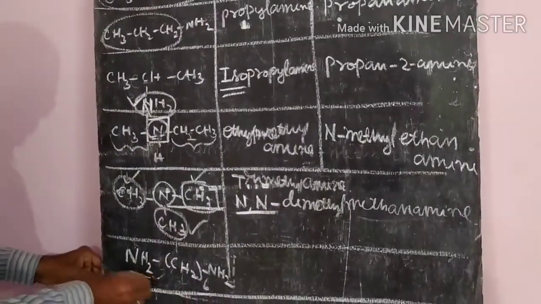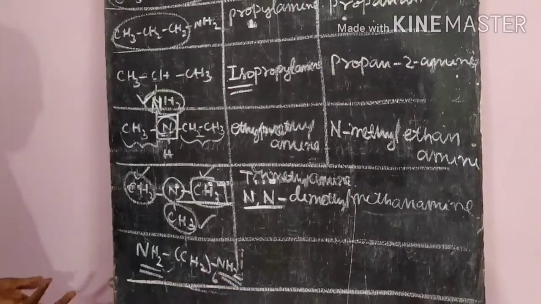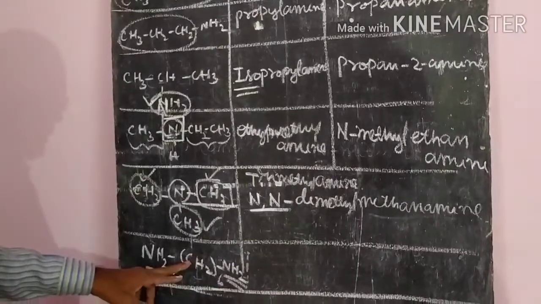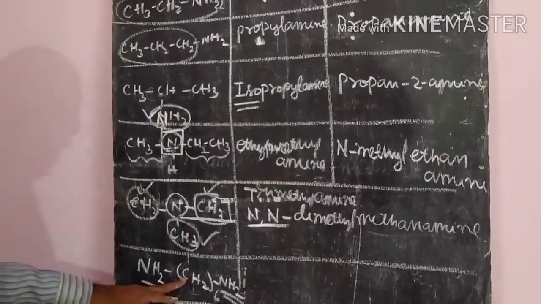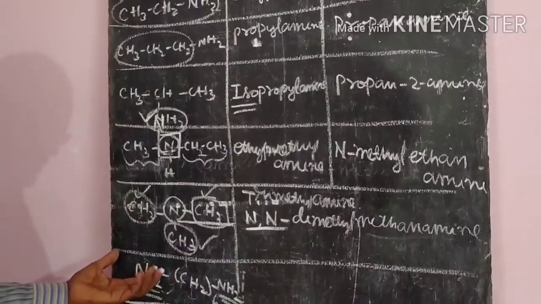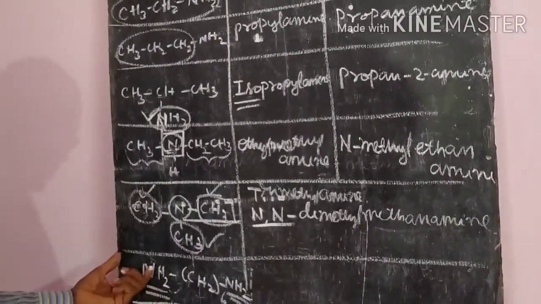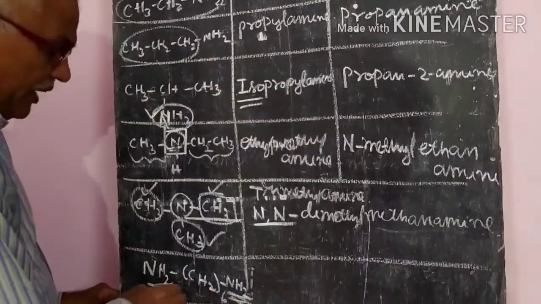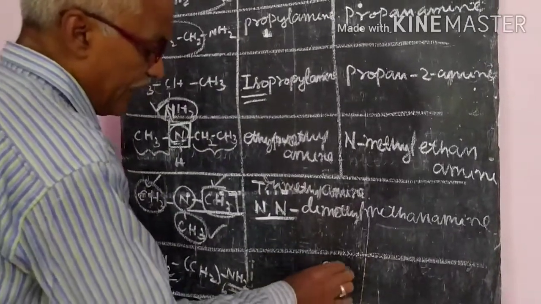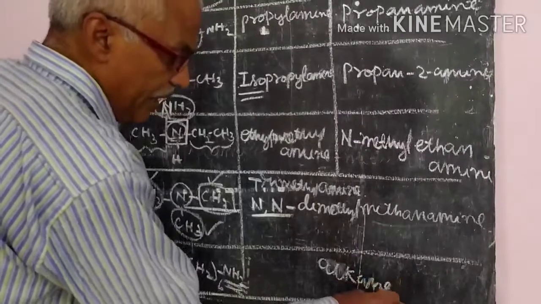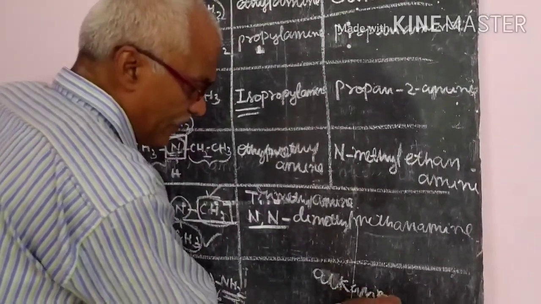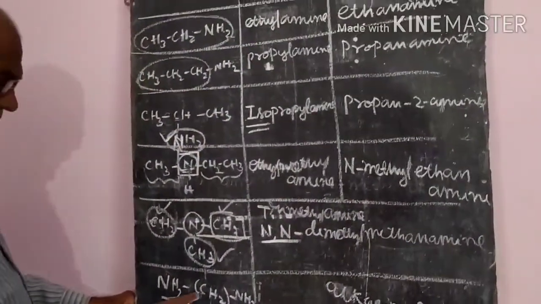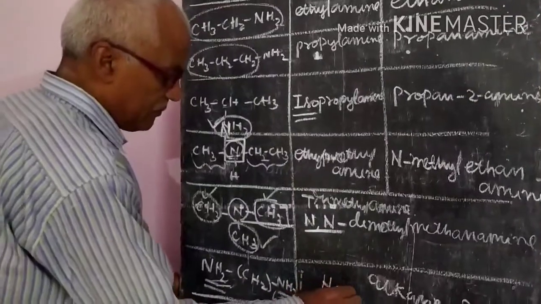Similarly here, suppose 2 amine groups are there. So diamine you have to write down. But for the main chain, how many carbon atoms are there? 6 carbon atoms are there. So what do you have to write down? Hexane. A 6 carbon compound is hexane. That means whenever you get diamines, we will write down the alkane name. The E of the alkane name stays, directly we will write down. How many amine groups are there? That number you have to mention. So here hexane is there.